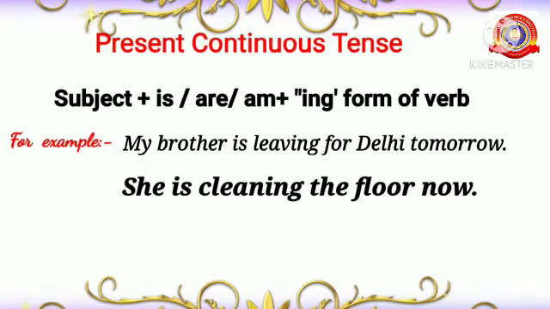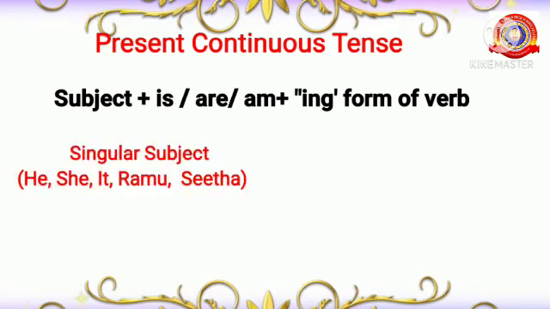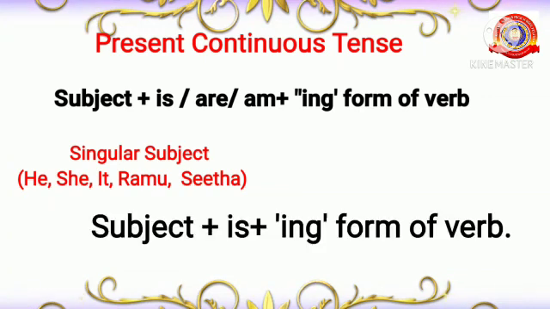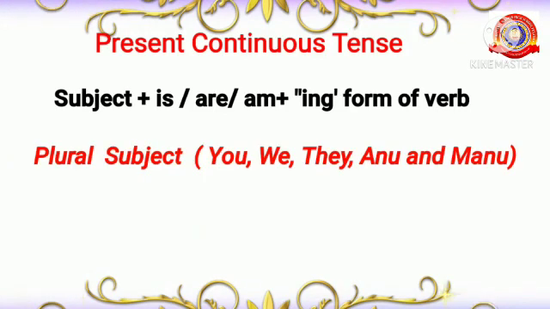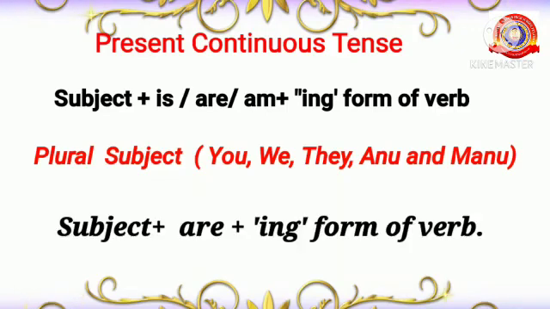When we use present continuous tense, we have to remember some points. When the subject is singular, that is he, she, it, Ramu, Sita, etc., the structure of the sentence is subject plus is plus ing form of verb. When the subject is plural, that is you, we, they, Anu and Manu, we have to use the structure subject plus are plus ing form of verb.